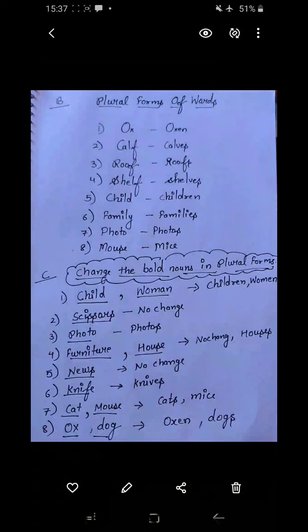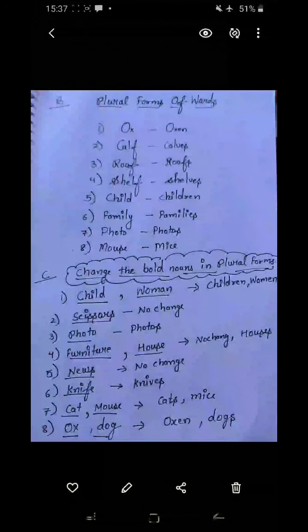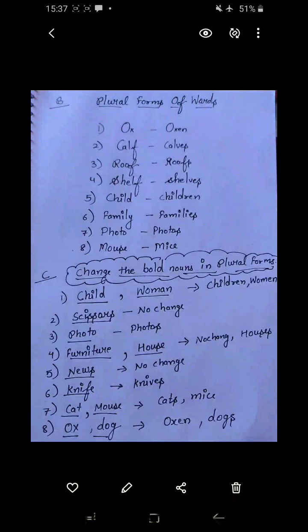Now the C part: you have to change the bold nouns into plural form. In this, I just write the bold words. Okay? Child becomes children. Woman, women. Scissors, there is no change, so I mention here there is no change. Photo, photos. Simply use S to make it plural. Furniture is the same in singular as in plural, so there is no change in furniture.